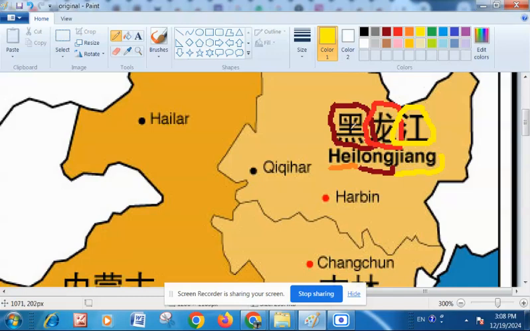Because every character in Chinese stands for a unique meaning, every one of these characters has its own unique meaning. So this Hei means black. This word Hei, this means black. So let me blacken it out. This drawing means black. Long is a dragon and Jiang is a river. So Heilongjiang, the topmost province, the first northeast province in China, word by word, it means the Black Dragon River.